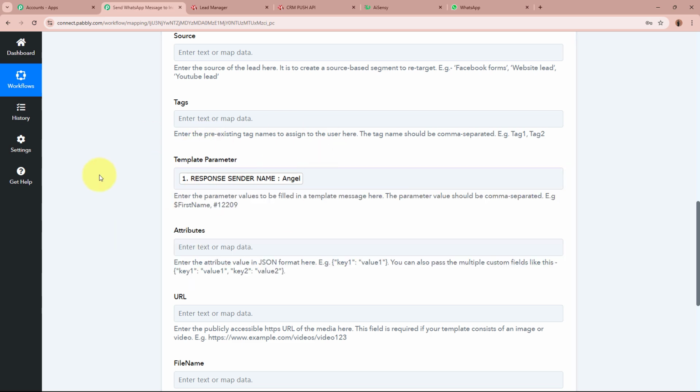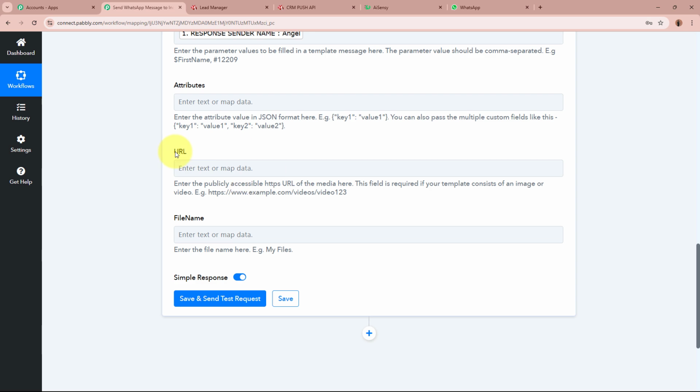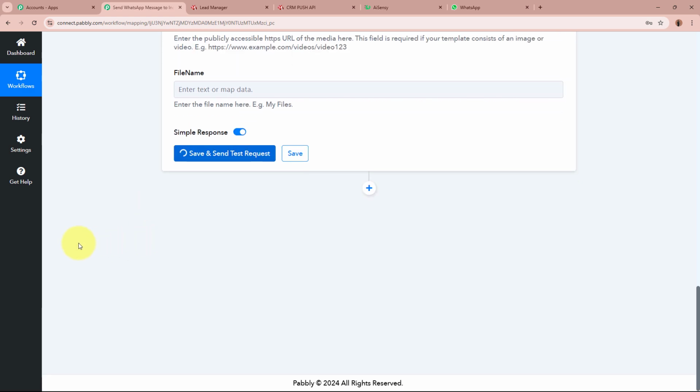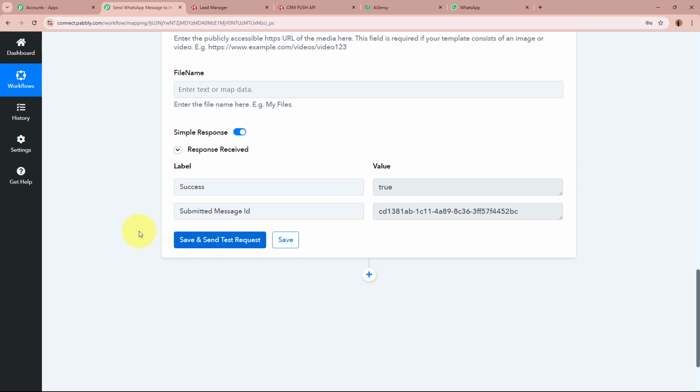After entering the value of the variable, it is asking for the attributes, URL and file name. I do not require these fields, so I'm going to skip that part. After filling in all the required details, I'm going to click on the Save and Send Test Request button. As I do that, we receive a response right over here, which is a positive response.